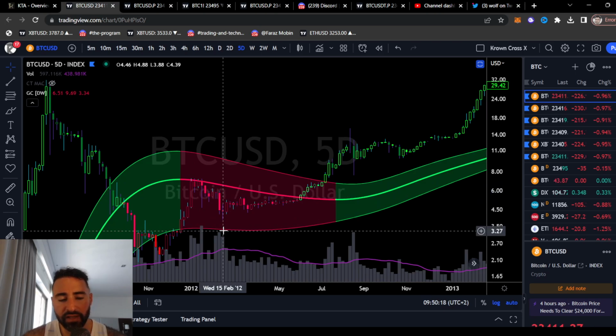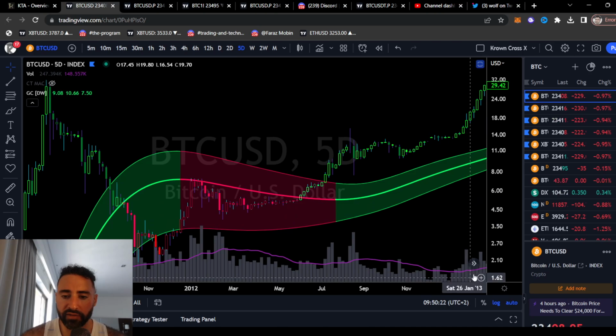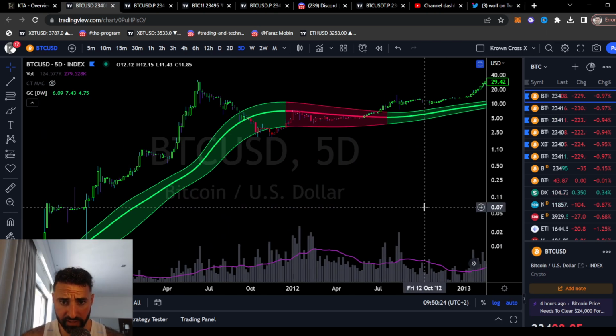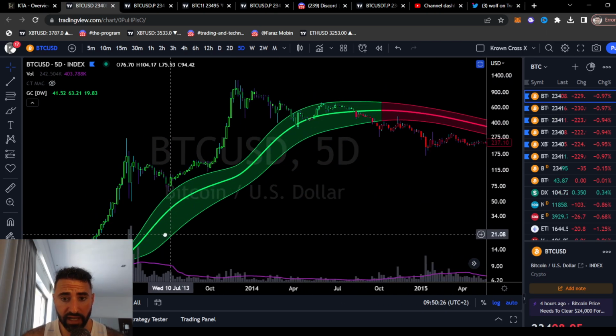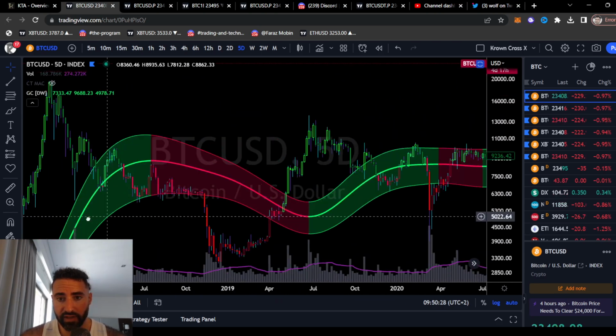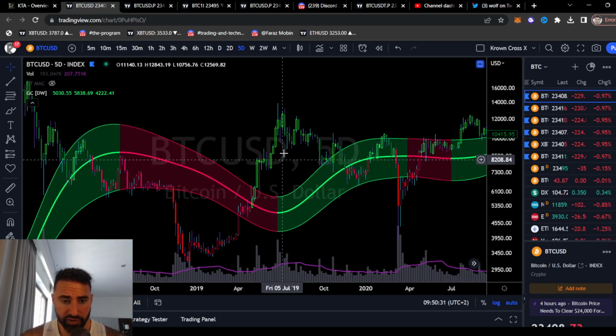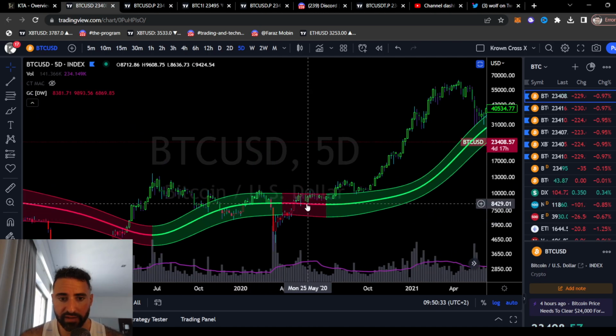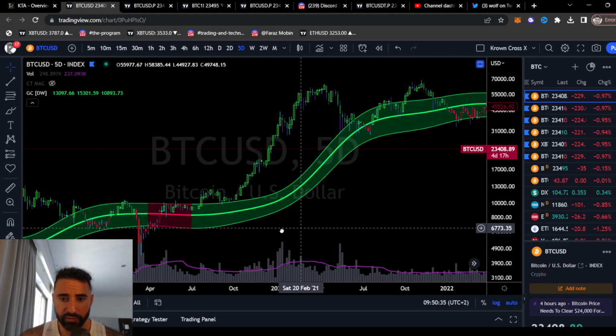This one spent a lot of time. You could also say that it did test around the bottom side of it, but ultimately did bust on through. And that's when the busting action really began. As you can see, new all-time highs from that run, new all-time highs from this run. New all-time highs from this run, no new all-time highs from this one, so it's whack, and then new all-time highs from this one as well.